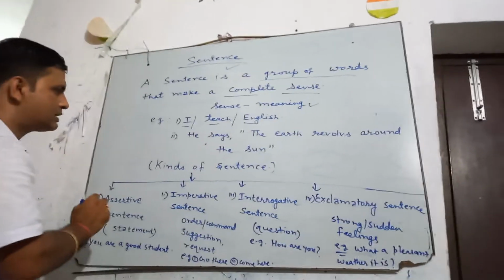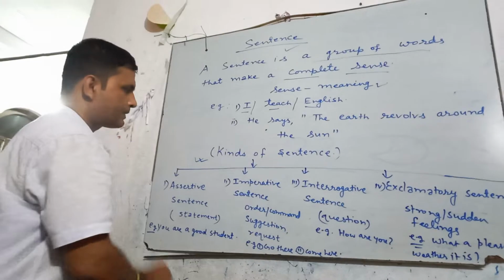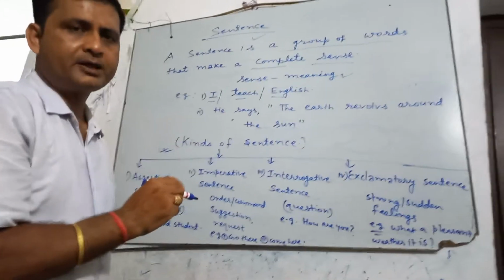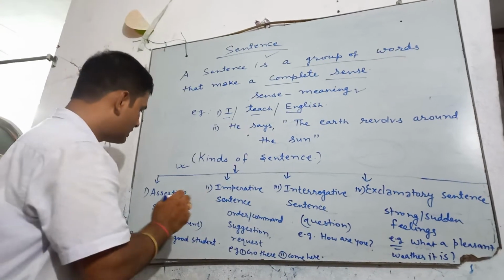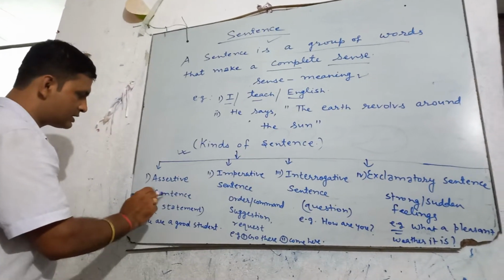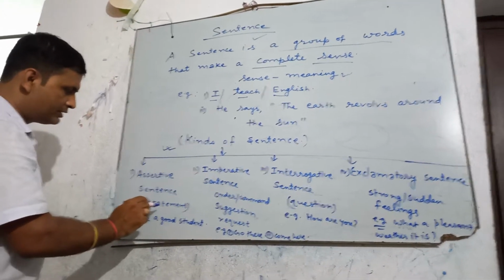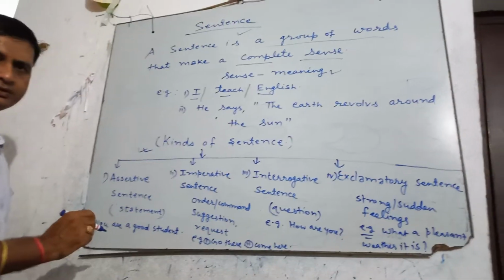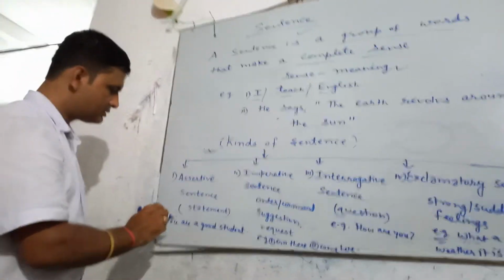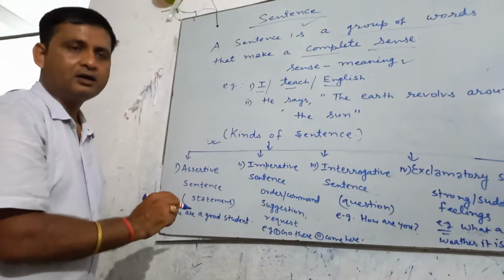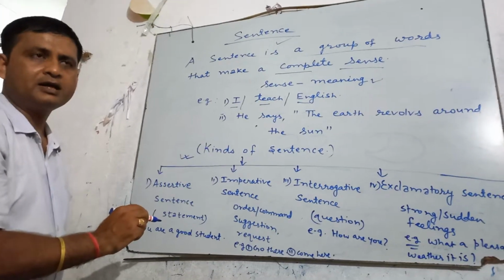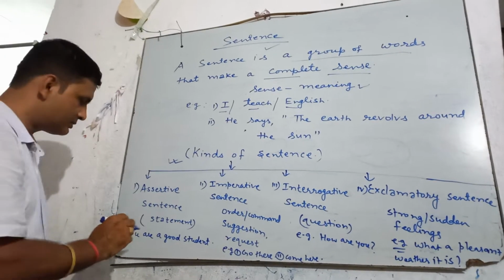Now let us see kinds of sentence. According to modern English grammar, there are only 4 kinds of sentence. First kind of sentence is assertive sentence. It is also called a statement. By assertive sentence, one can give any type of statement, like positive or negative statement.